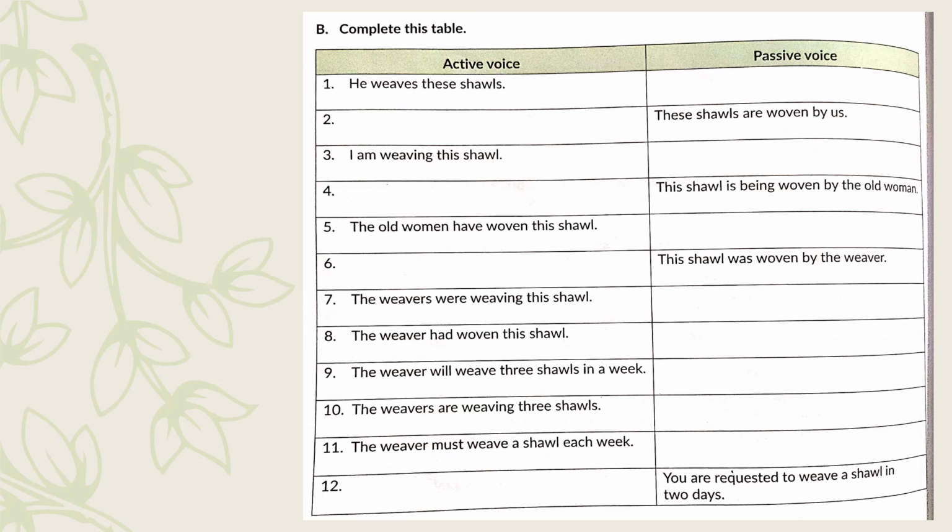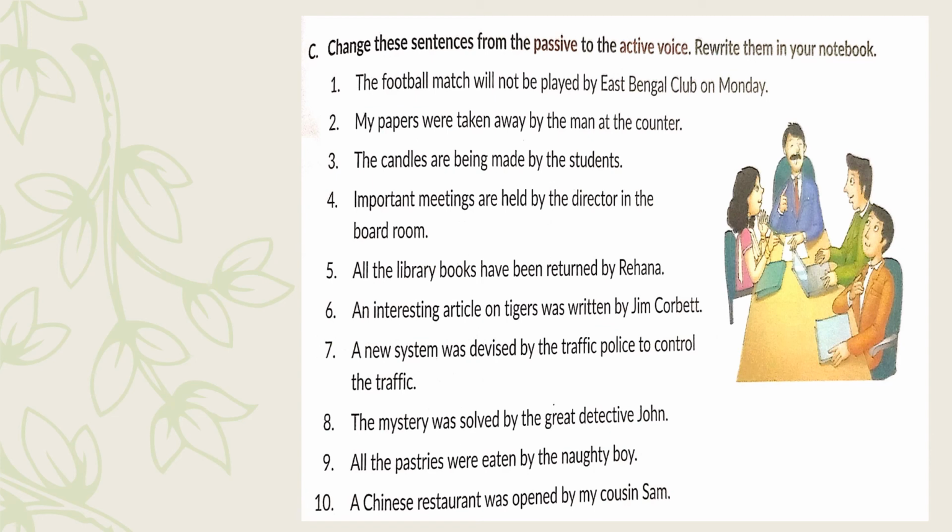See the number 4. This shawl is being woven by the old woman. This is in passive voice. So the active voice would be, the old woman is weaving this shawl. Complete the table on your own in the textbook itself. Come to exercise C. Change these sentences from the passive to the active and rewrite them in your notebooks.